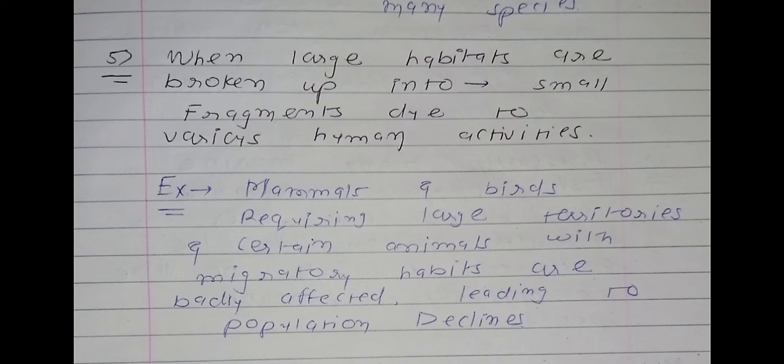If the large habitat is broken up into small fragments, it will directly affect mammals and birds, because they require large territories. And you know that some mammals as well as some birds are migratory organisms. So because of fragmentation, the population will be affected badly.